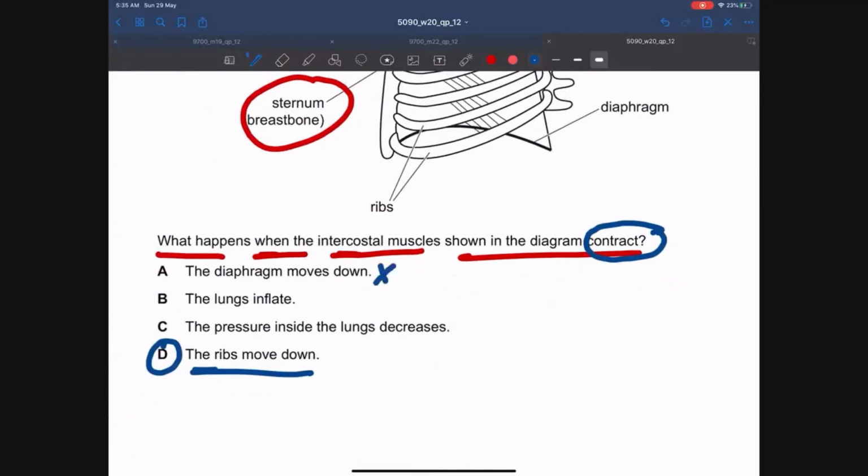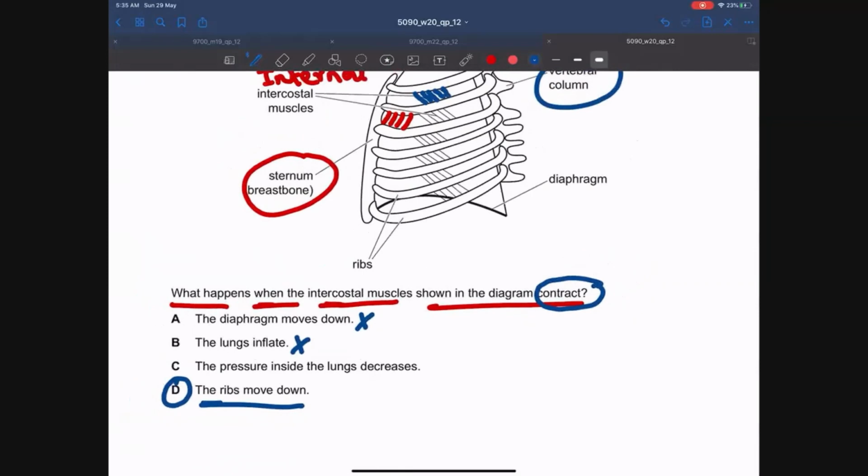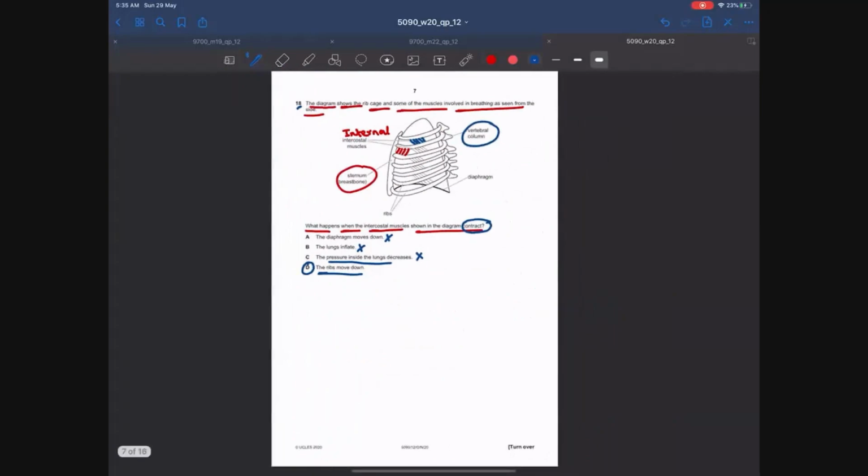They're not talking about the diaphragm. The lungs inflate? No. When internal intercostal muscles contract, the rib cage is moving inwards and downwards, so the lungs are deflating. The pressure inside the lung decreases? No, because the lungs are squeezed, so the pressure inside the lungs increases and the air is pushed out. I hope you get this MCQ.